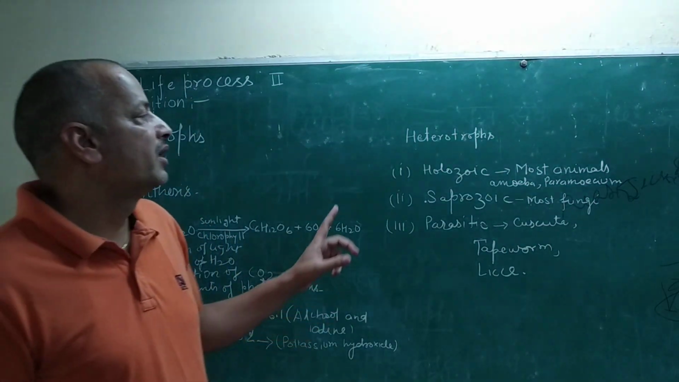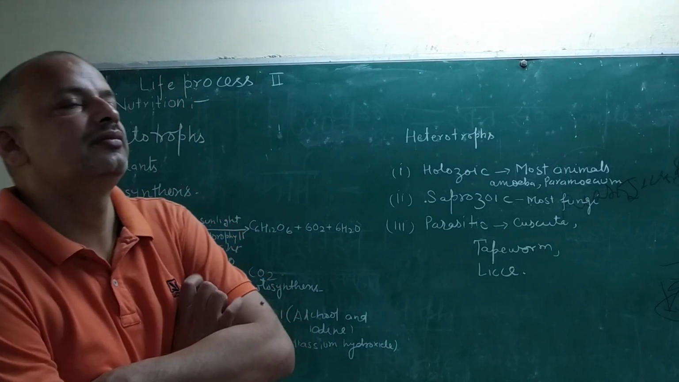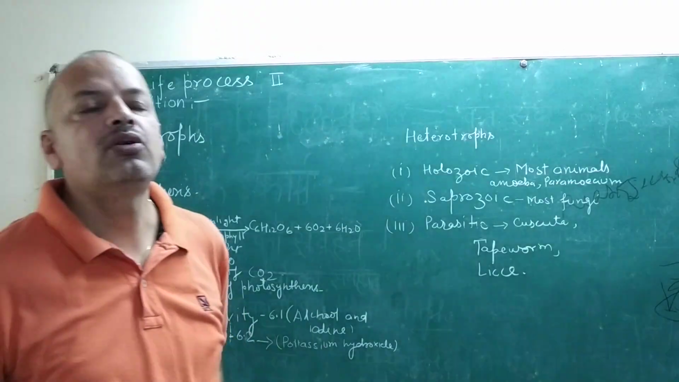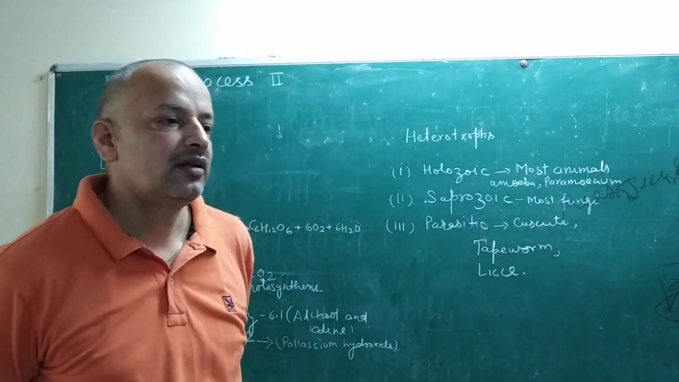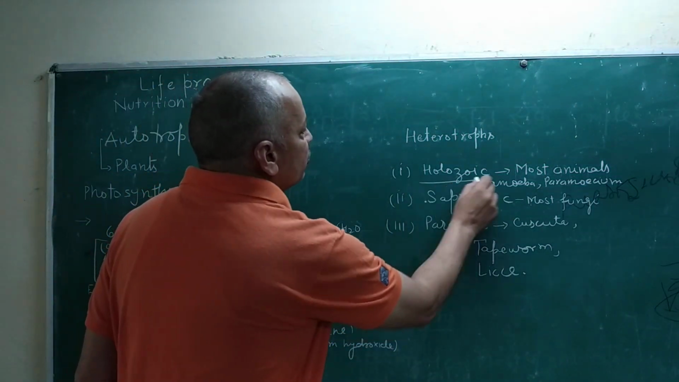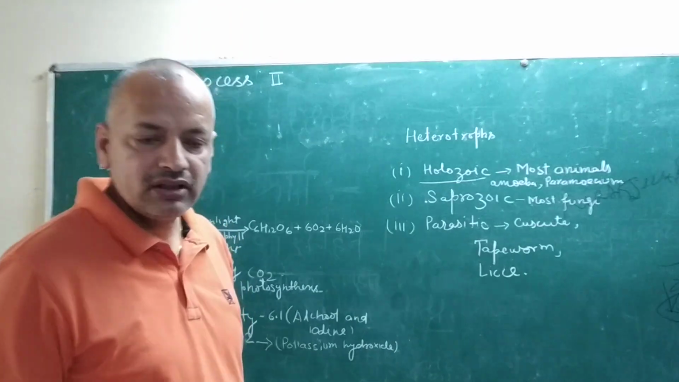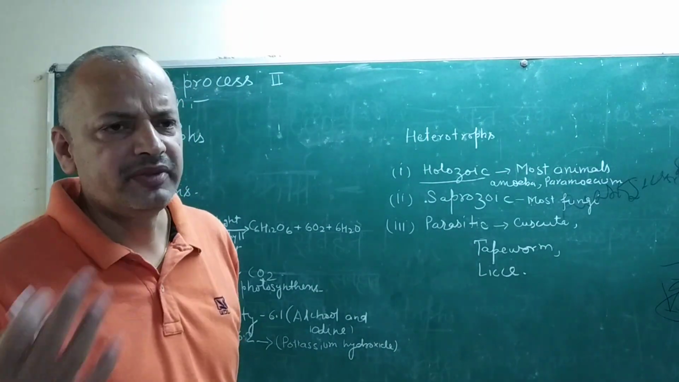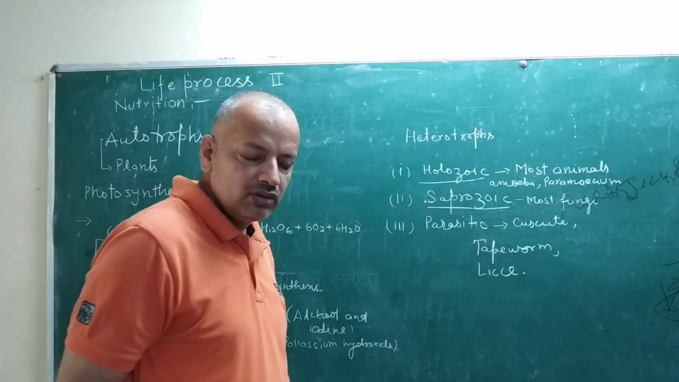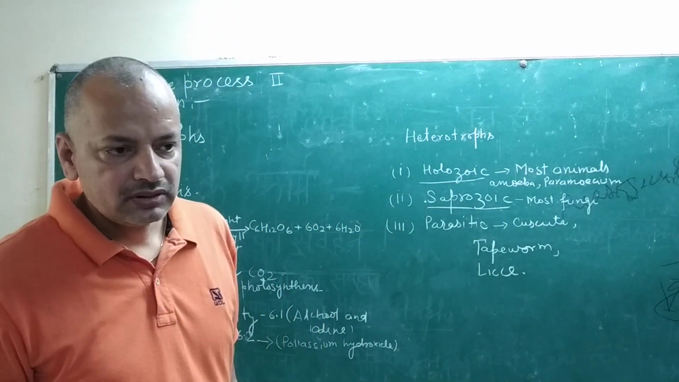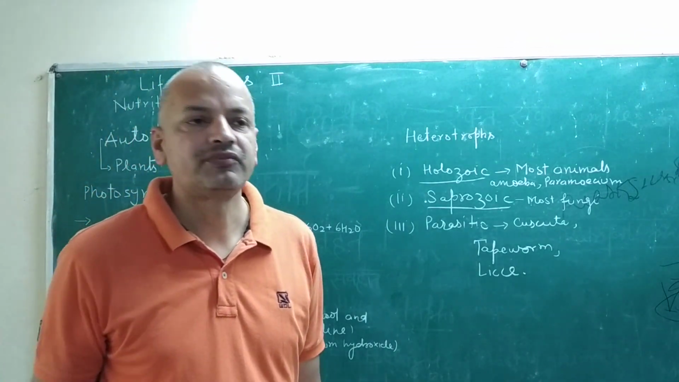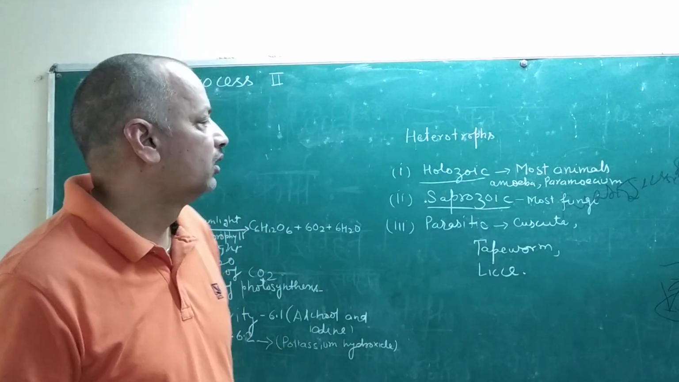Second method of nutrition is the heterotrophs. Heterotrophs is the variation for taking food, and first heterotroph is holozoic. Holozoic means food is taken in the solid form by most of the animals, and saprozoic food is taken in the liquid form. So the division of heterotrophic organisms depends upon how they take food.